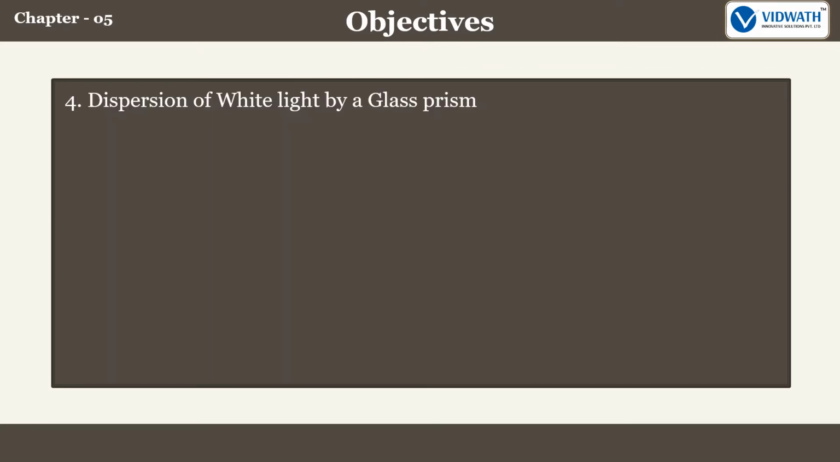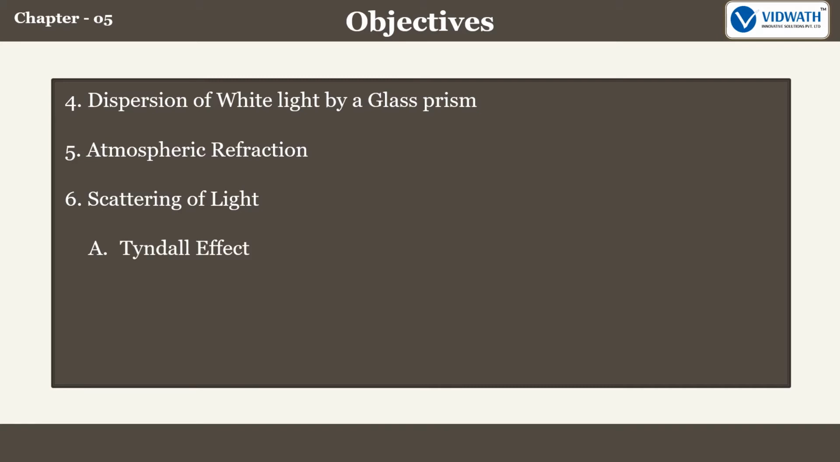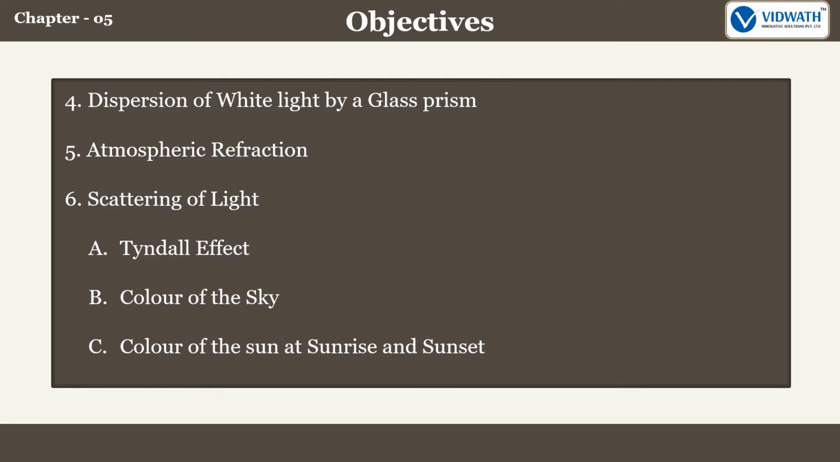4. Dispersion of white light by a glass prism. 5. Atmospheric refraction. 6. Scattering of light, which includes A. Tyndall effect, B. Color of the sky, C. Color of the sun at sunrise and sunset.